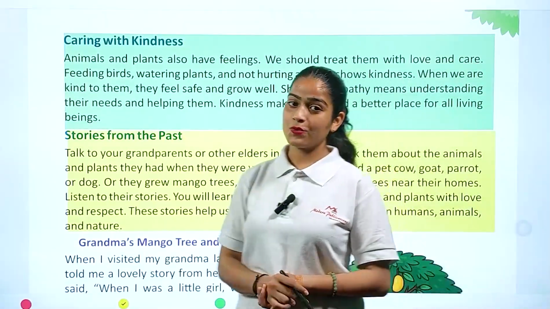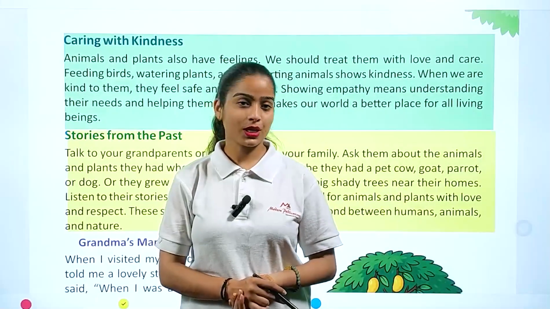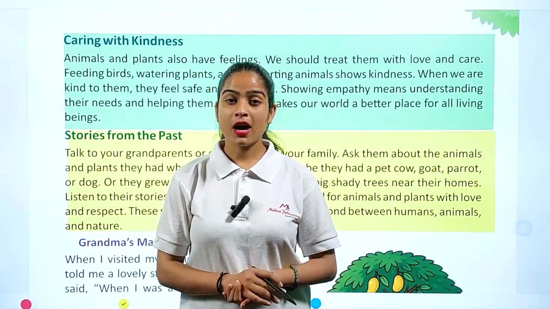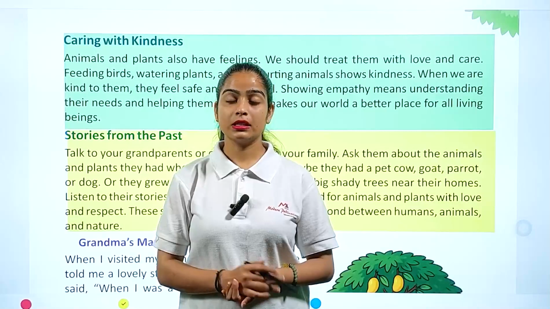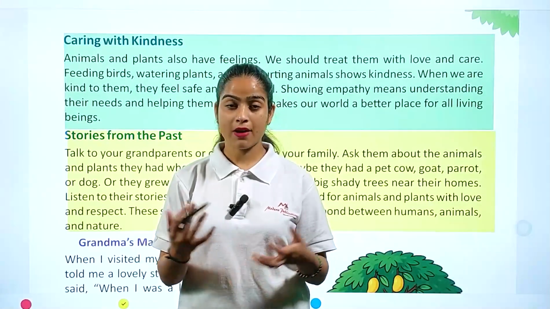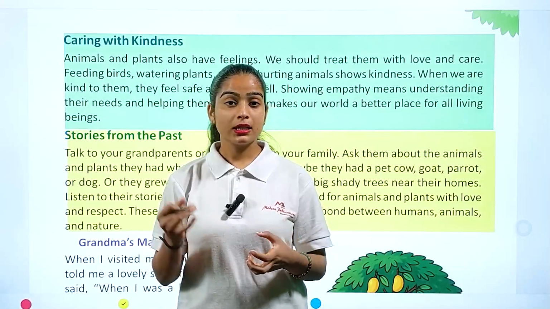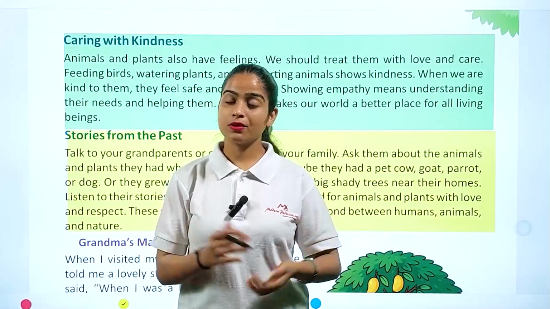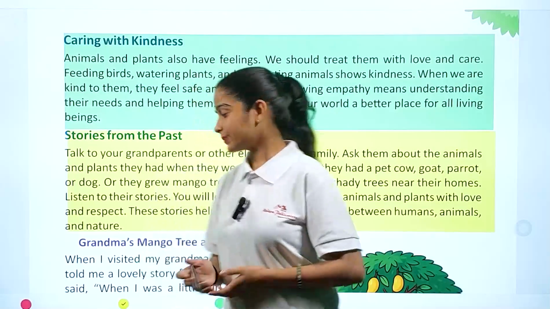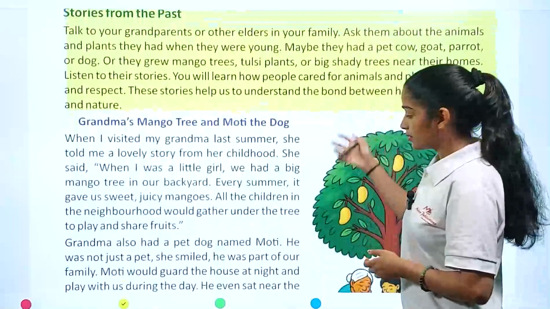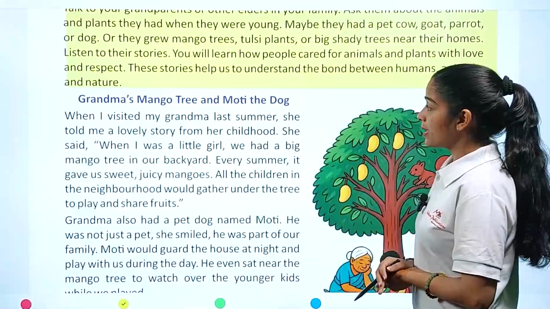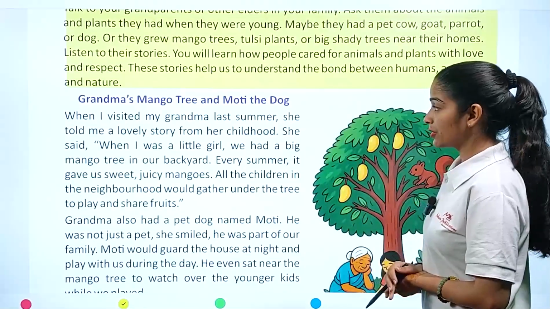So you have to visit and sit with your grandparents, with your elders, and just listen to the stories about the plants and the animals, if they have any kind of pet. And then you have to understand the bond between the animals, the human beings, and nature. Now, grandma's mango tree and Moti the dog.